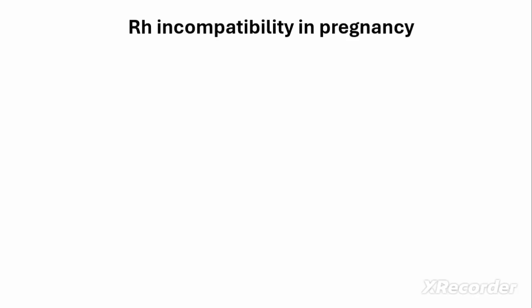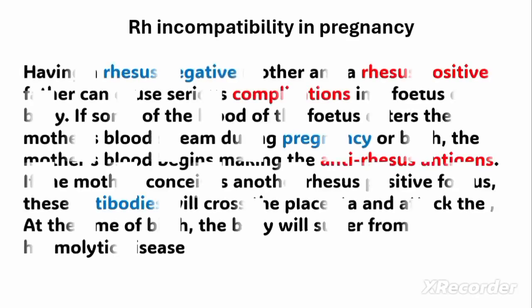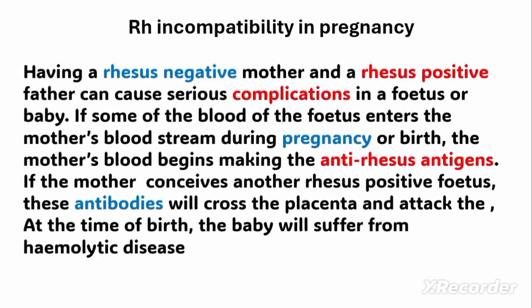This baby may be delivered without complications, but the body will continue producing these antibodies, or these antibodies will remain in the body of the mother. So if the mother conceives again, the child that will be produced will have the same rhesus status, which is positive.